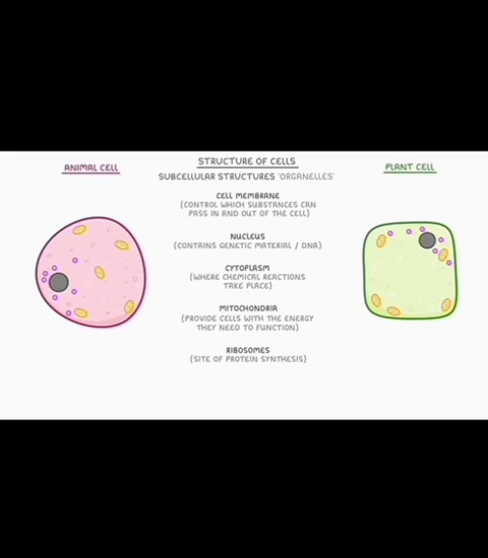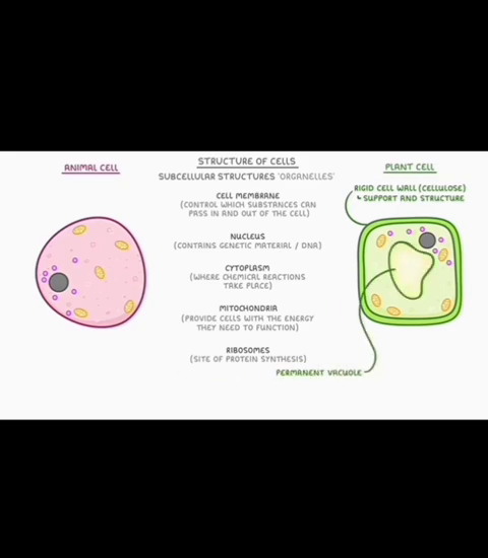Now, all of these subcellular structures that we have just mentioned are common to both animal and plant cells, but importantly, plant cells also have a few extra structures. For one, they have a rigid cell wall around the entire cell that's made up of a material called cellulose. And because cellulose is really strong, the cell wall can provide support and structure to the cell, which is really important because if too much water entered the cell, then it would burst.